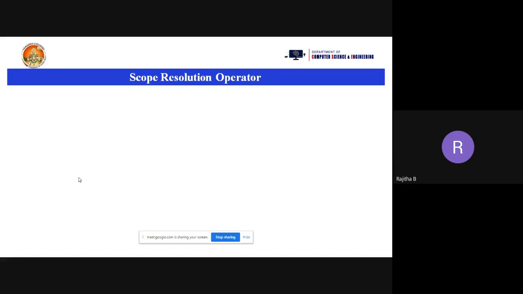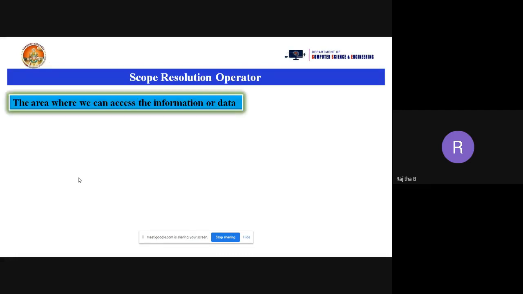So like that, we have one more operator in C++. We don't have any scope resolution operator in C language. So it is the new operator introduced in C++, that is an object-oriented programming language. So what is the scope resolution operator? Now see this one. So what is the scope actually? The area where we can access the information or data is called scope.